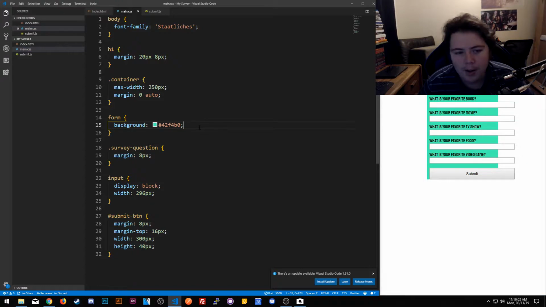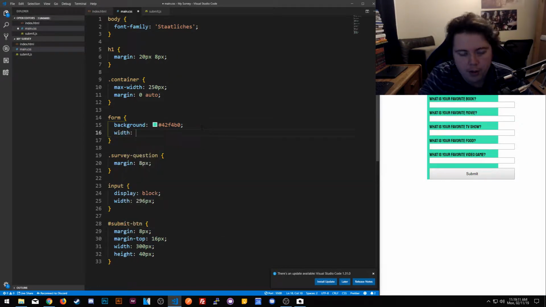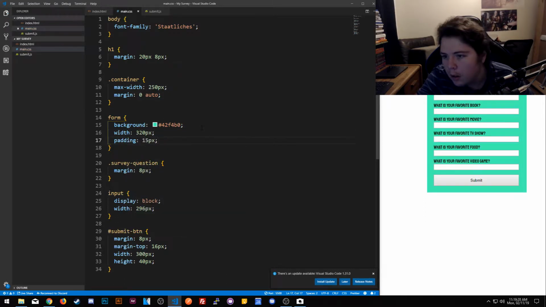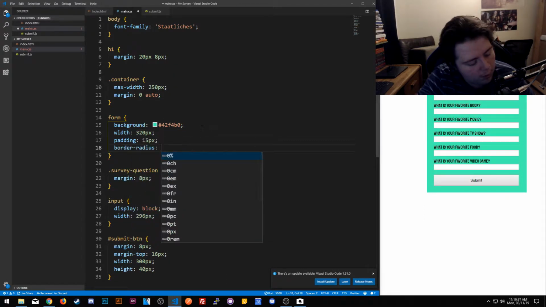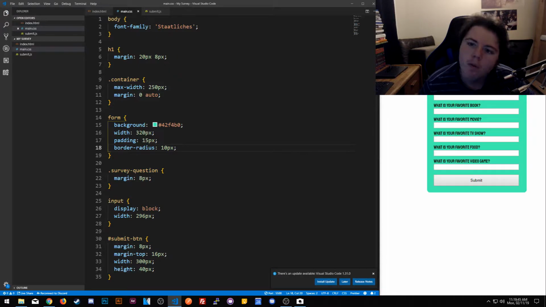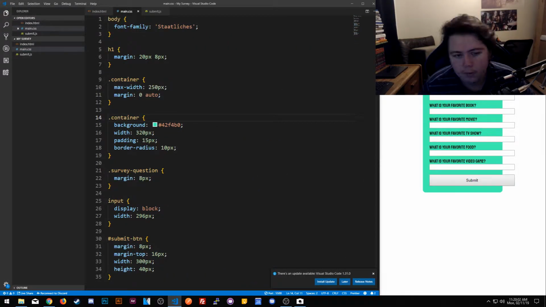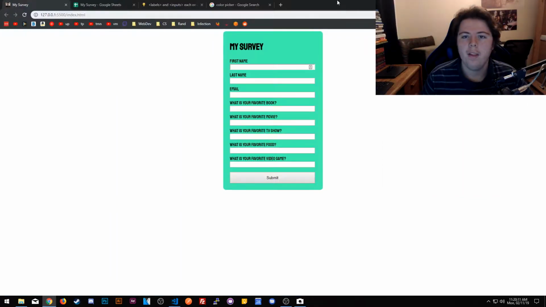Now the form is going to be very poorly laid out. Surprise, it's without width. Okay, so we're going to go with a width of 300 pixels. More. And add some padding, 15 pixels. Add a border-radius. Let's see, let's do 5 pixels. 7 pixels. 10. Actually, I'm going to go ahead and change the form to something else. So what I'm going to do is use a container actually. It was a little weird, but I did it. That was a lot there.